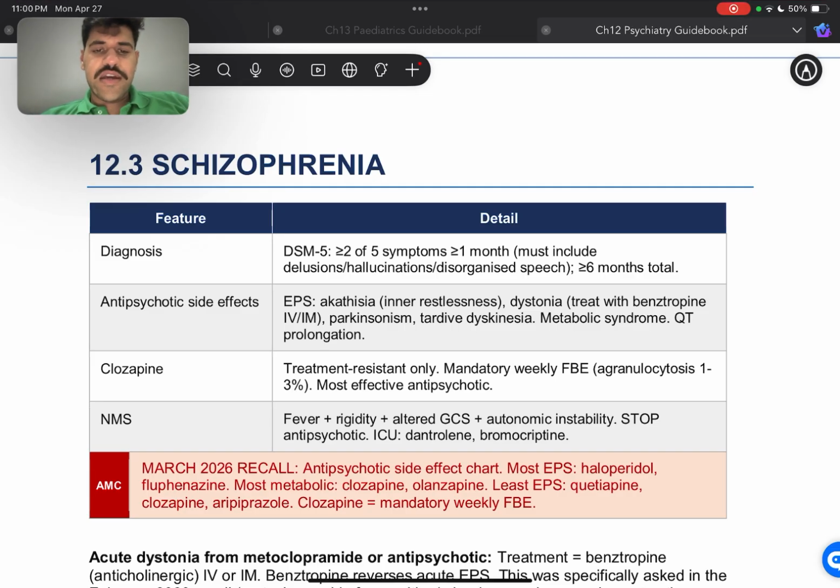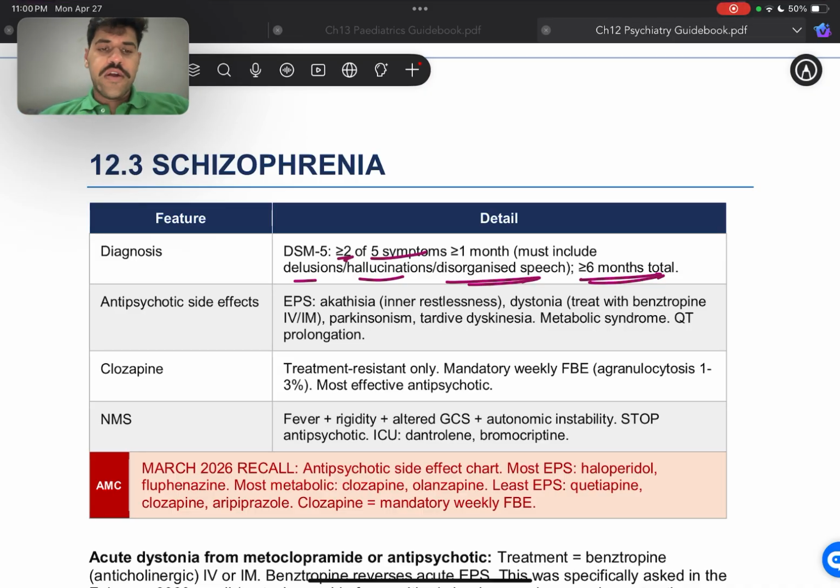All right. Now, the diagnosis for it in DSM-5 is 2 or more of 5 symptoms for more than or equal to 1 month. Remember this time period, right? Because some of them are for 2 weeks, some of them are for just 1 week, some of them for 10 days. All right. And the core symptoms they should have are delusions or hallucinations and disorganized speech, and the total of it should be for 6 months. All right. So either of these for a few weeks here and there, for a few months here and there, the total should be for 6 months.